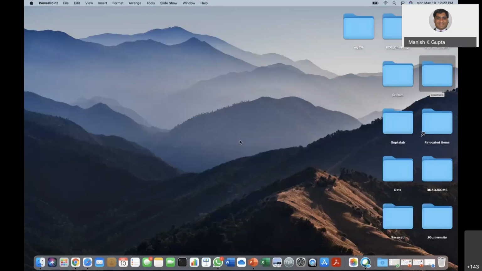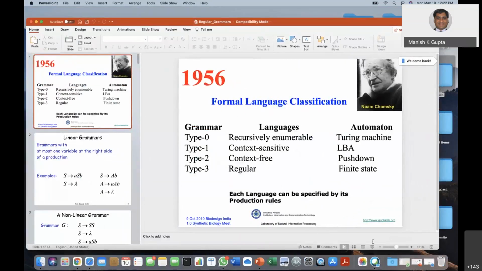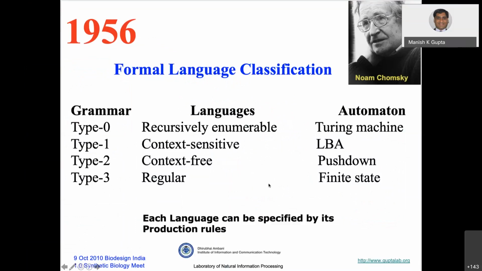Now let me talk briefly about regular grammar. I talked about context-free grammar and context-free language, CFL. So remember, for the context-free grammar, the production rules are of the form that there is one variable on the left-hand side, and on the right-hand side there is a sequence of terminals and variables.